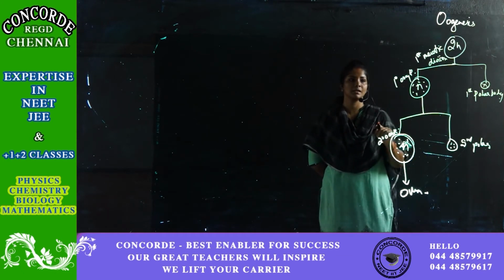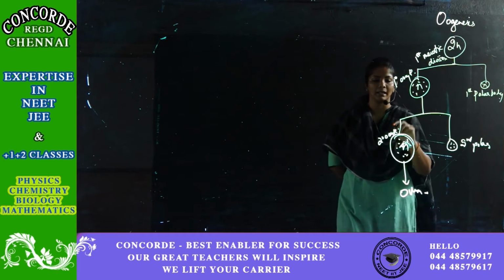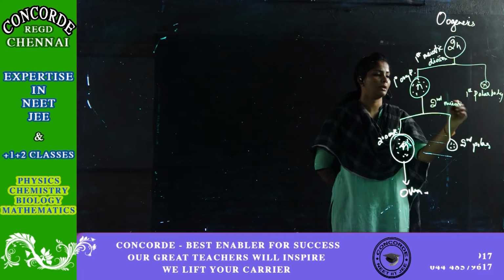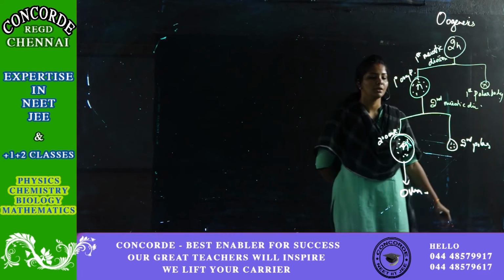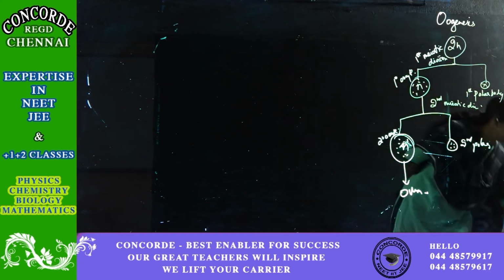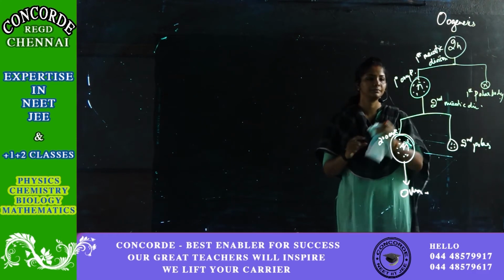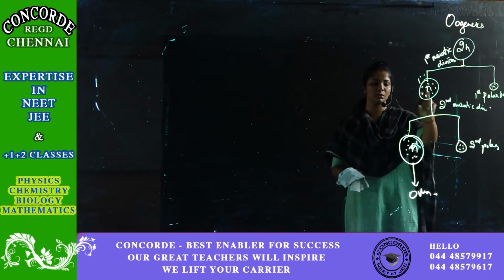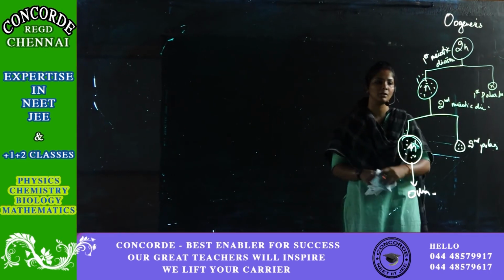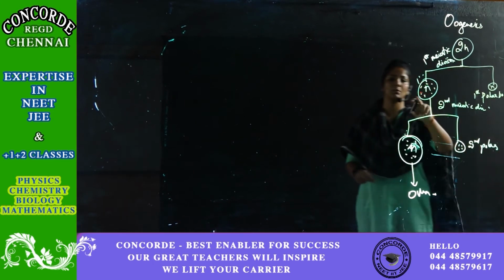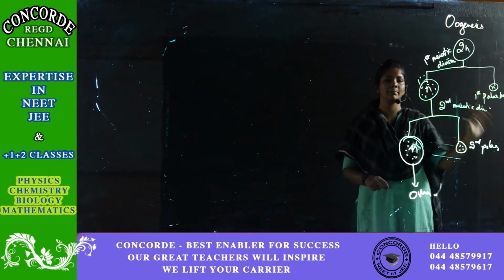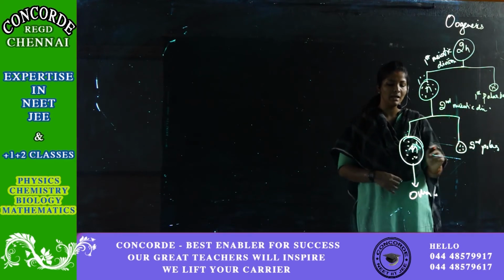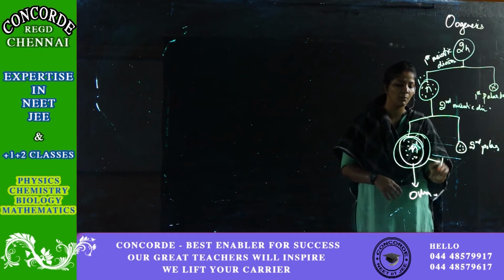Okay, so this is your first meiotic division and this is your second meiotic division. So what happens is, if you can see here, I have given one diploid cell, the other one is also from a diploid cell. I got two haploid cells. In that, one is a polar body, and this again undergoes a division. So from one diploid cell, actually I can get only one ovum.